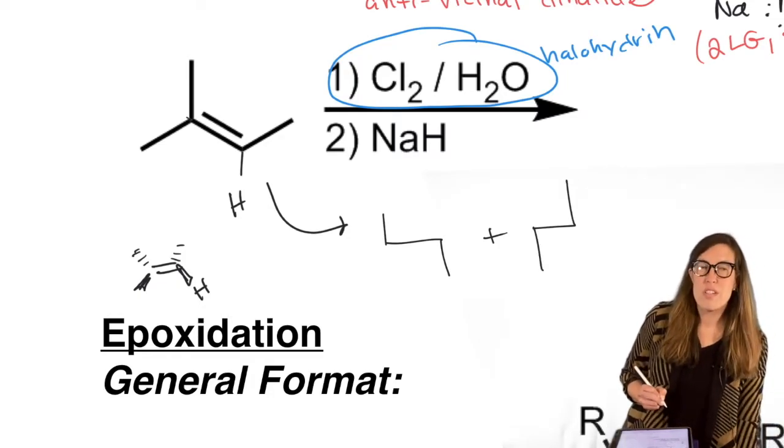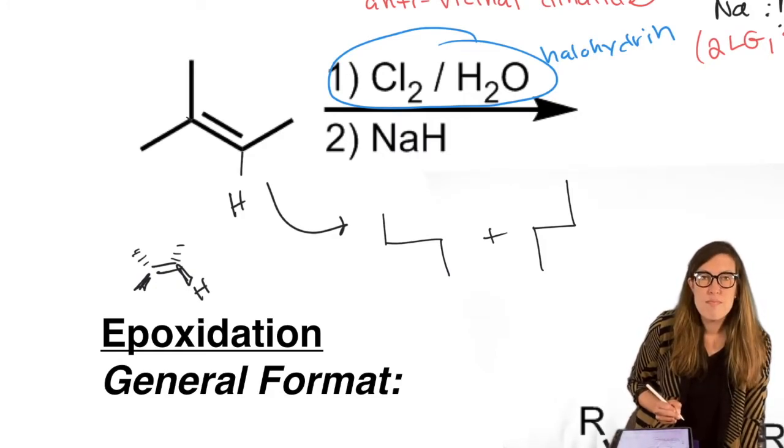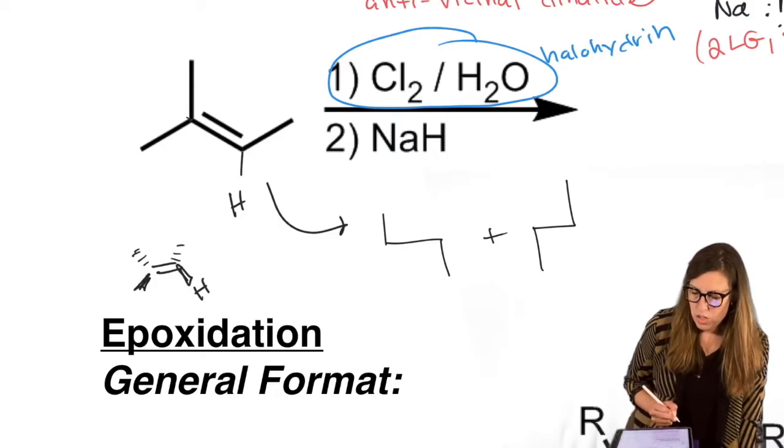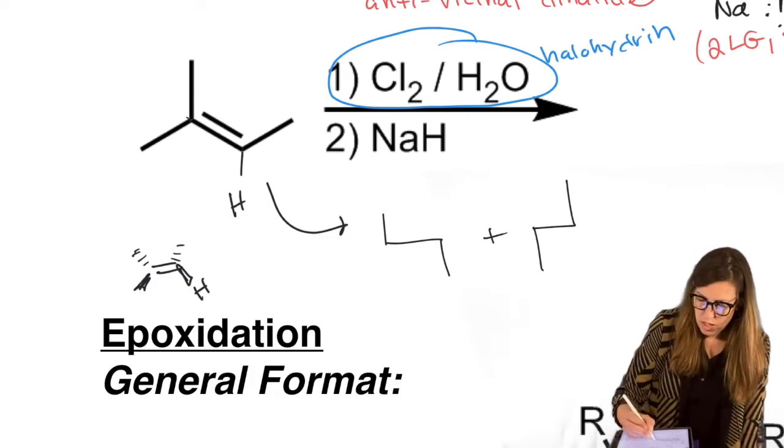Now remember where the OH goes. Where does it go? The more substituted carbon, right? Follows Markovnikov. So it's the nucleophile. It goes to the more substituted carbon. So this carbon gets the OH, the first one.